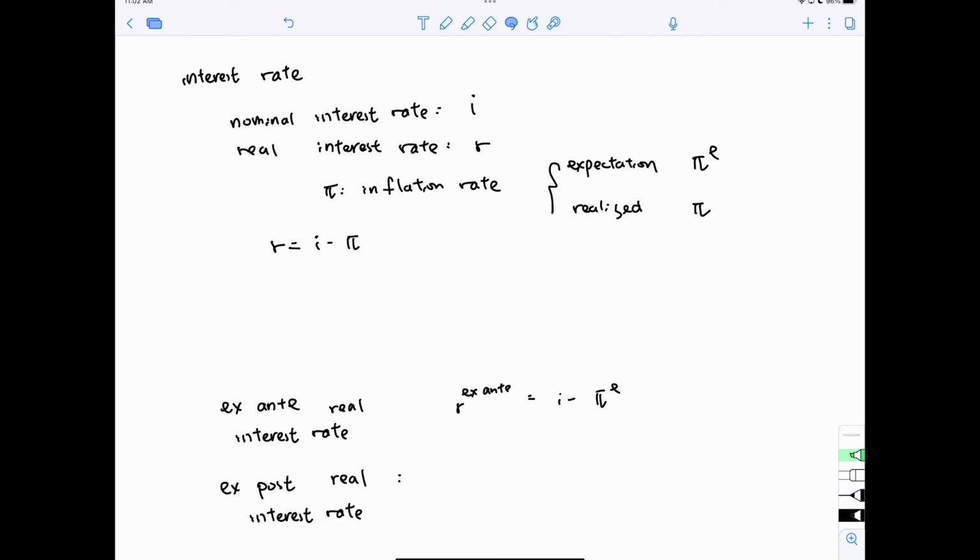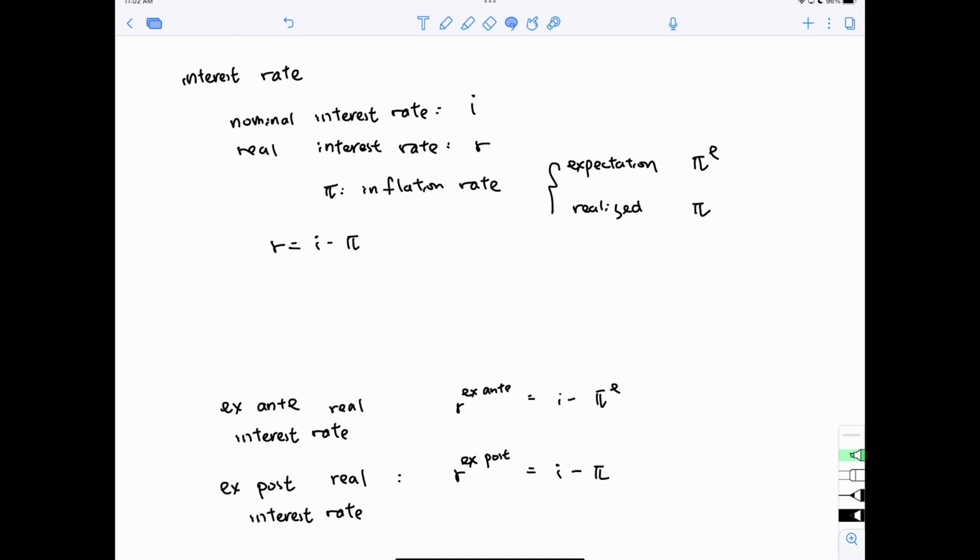We can also have the ex post real interest rate, which is defined as i minus pi, the nominal interest rate minus the realized inflation rate. If the expected inflation rate and the realized inflation rate are different, then the ex ante and ex post real interest rates will be different.